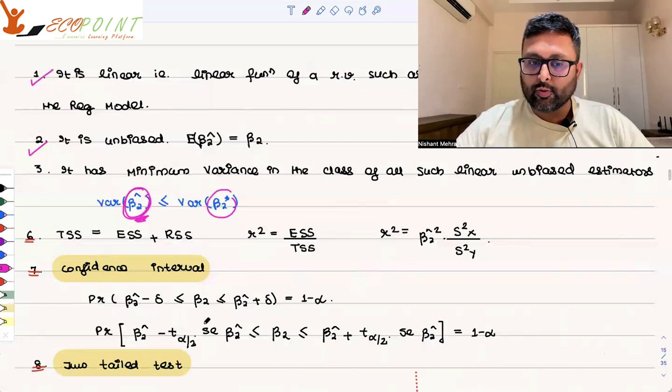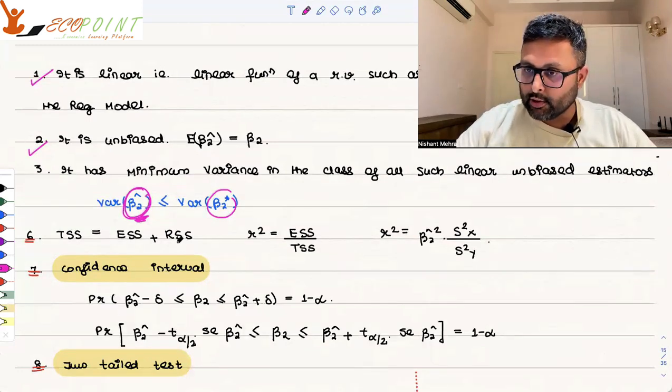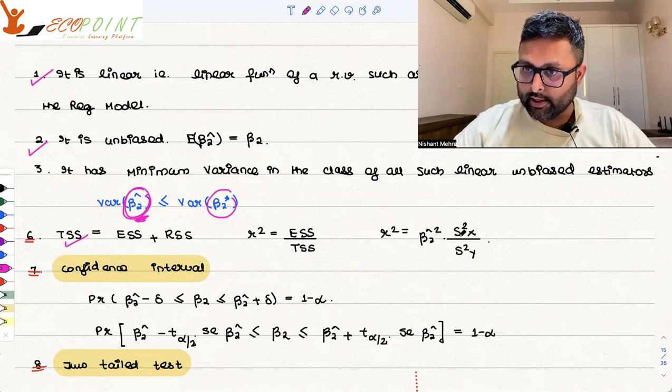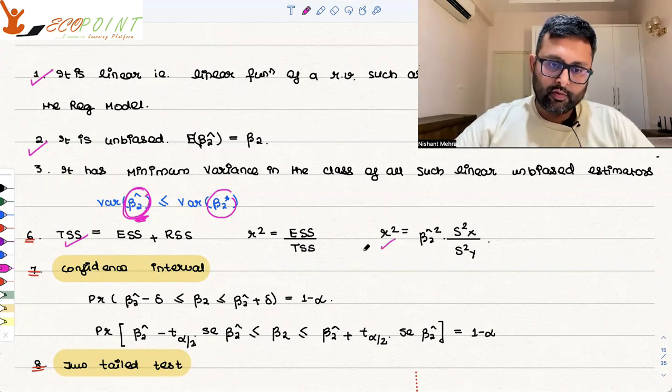TSS, the total sum of squares, is explained sum of squares plus residual sum of squares. R square, that is the coefficient of determination, is ESS upon TSS. This is also one of the formulas for R square, which is beta 2 hat squared into sample variance of X upon sample variance of Y.